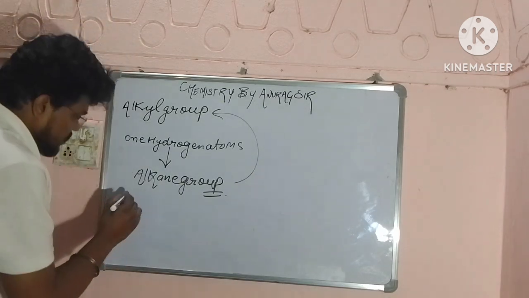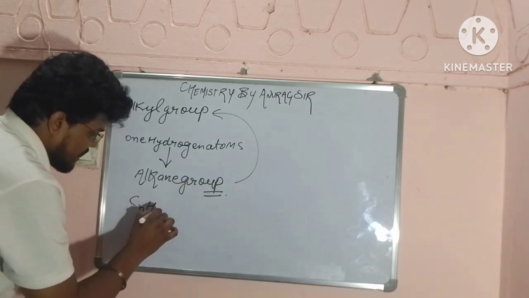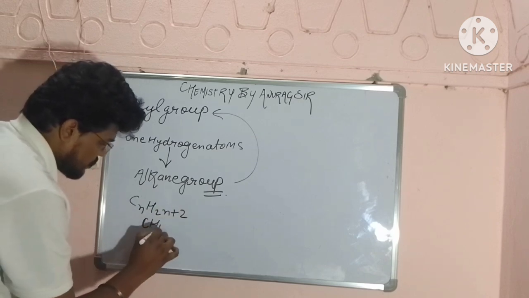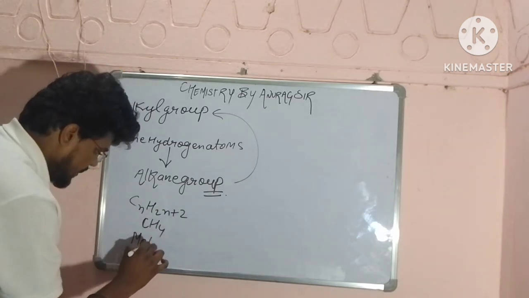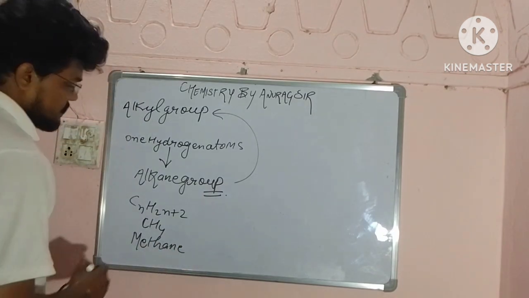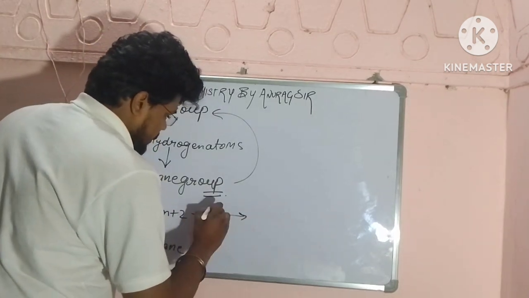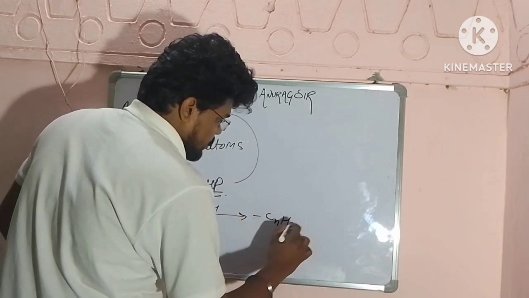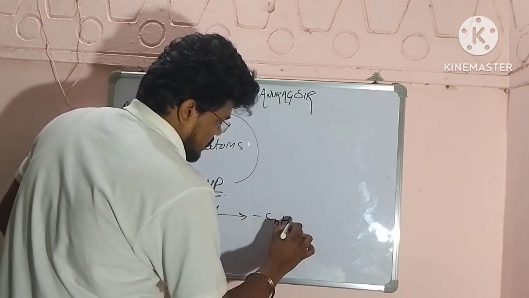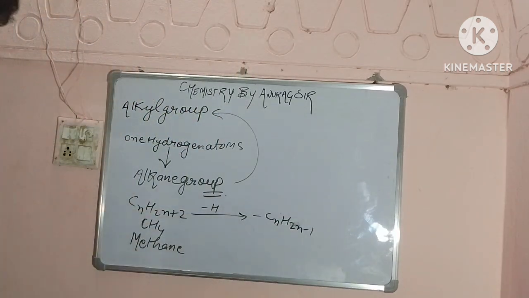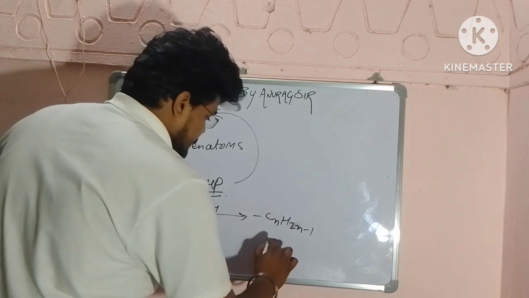How? We have CnH2n plus 2. We have CH4, methane. Then on removal of one hydrogen atom, it will become CnH2n minus 1. One hydrogen atom will be removed, so it will become methyl.